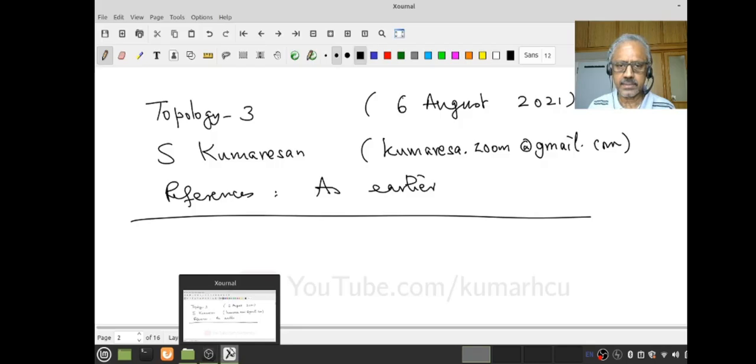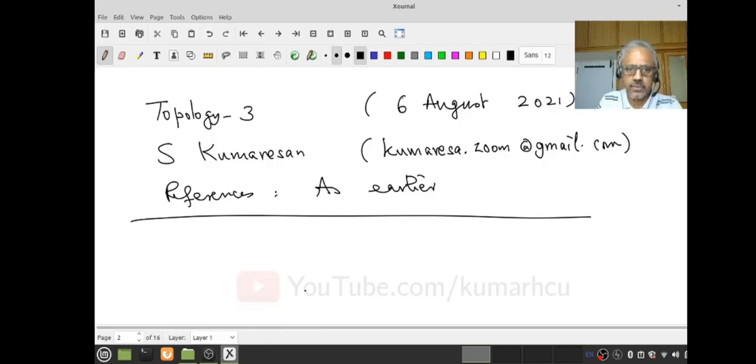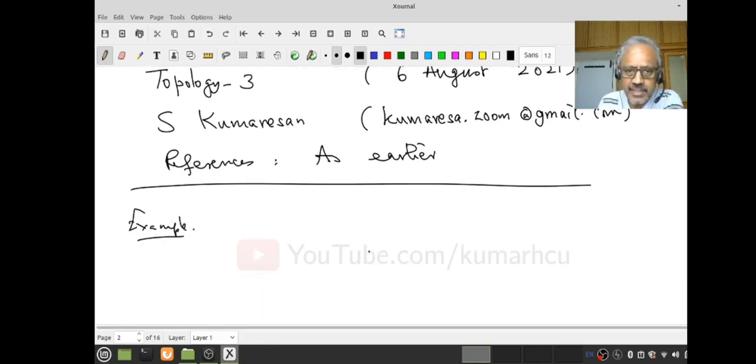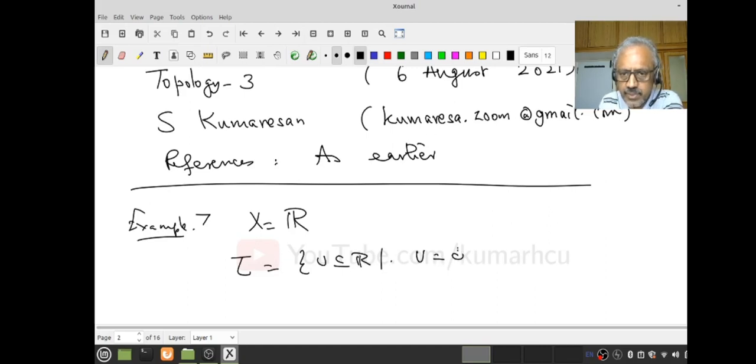Yes, right. Okay. So remember the last example, let us say example 7. What is the example? I take X equal to R and I define a topology tau. It is the collection of all subsets U of R with the property that either U is empty or U complement, that is R difference U, is countable.